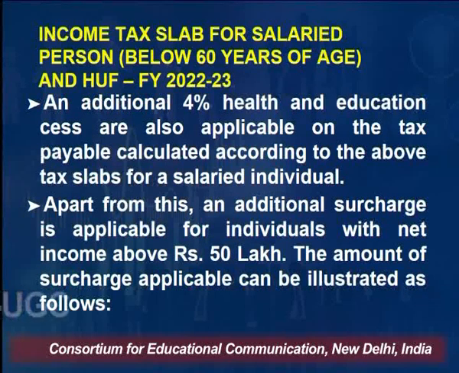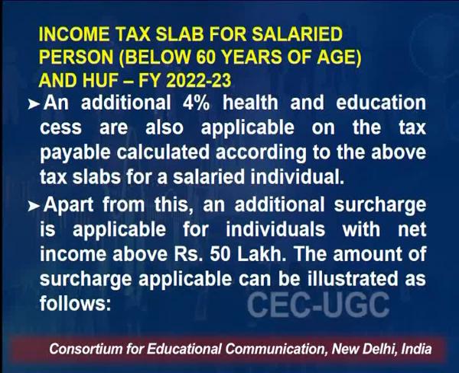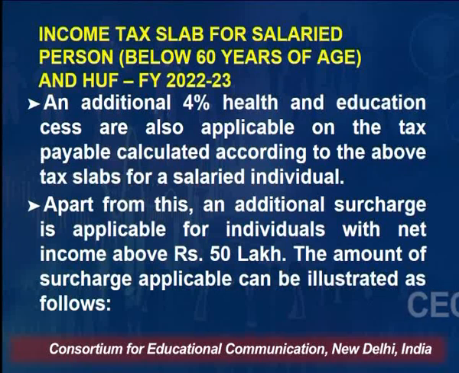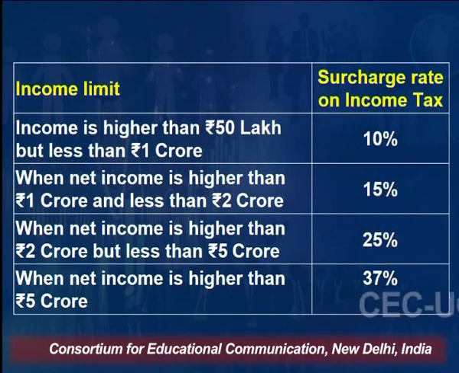Apart from this, an additional surcharge is applicable for individuals with net income above 50 lakh rupees. See, apart from the education and health cess of 4% on your tax liability, all those individuals who have income above 50 lakh rupees are supposed to pay an additional surcharge. The rates are mentioned here. If income is higher than 50 lakh but less than 1 crore rupees,